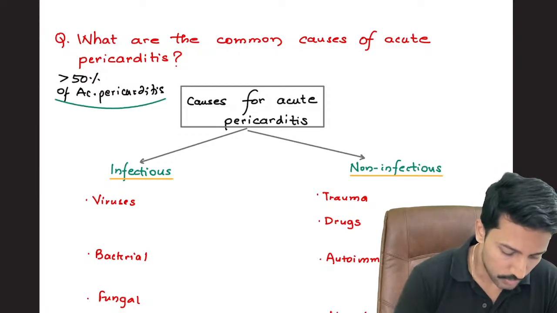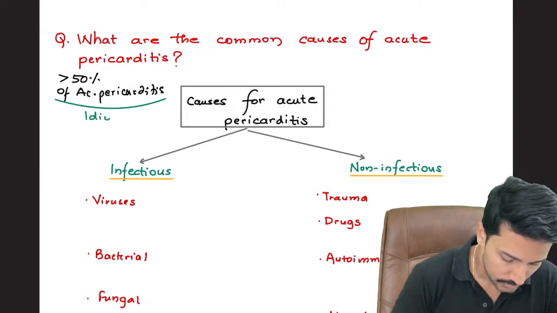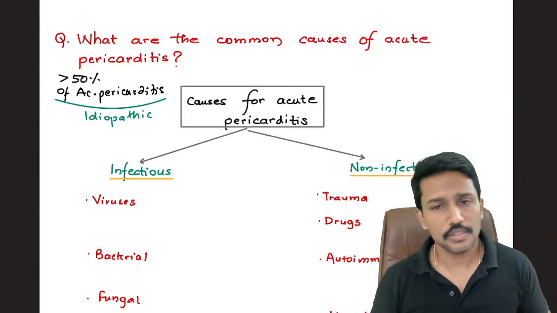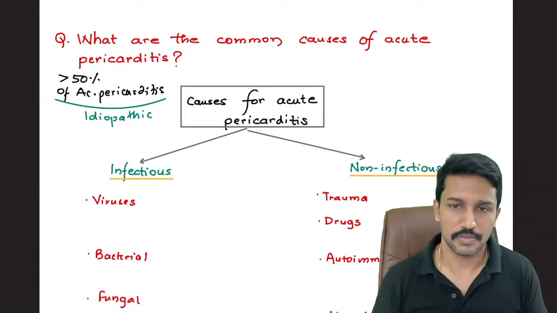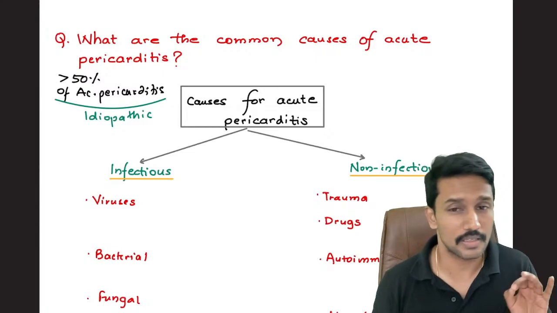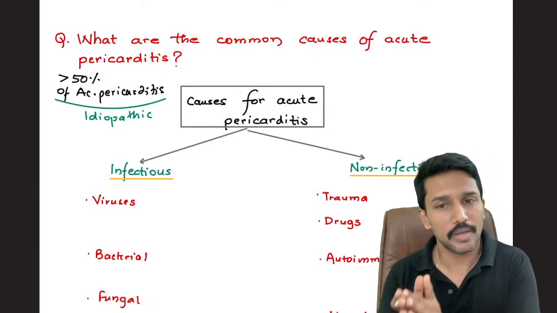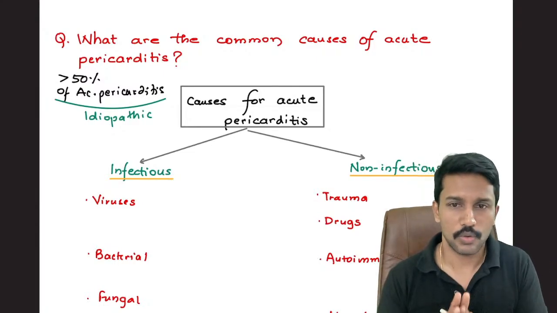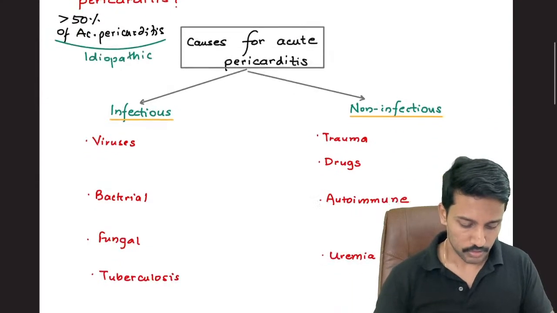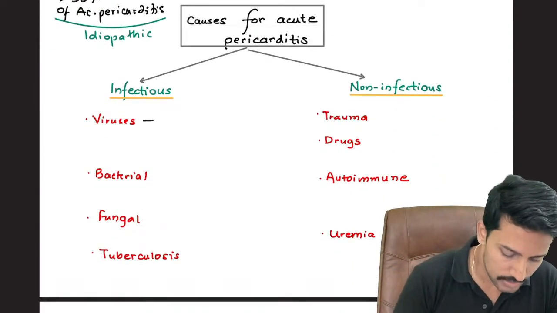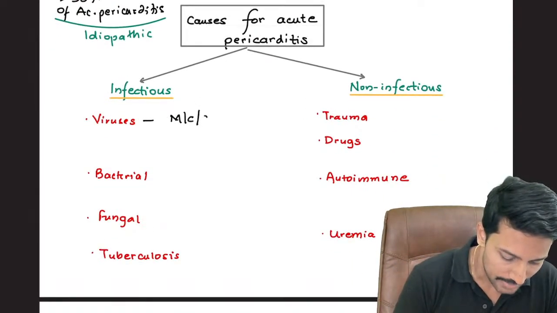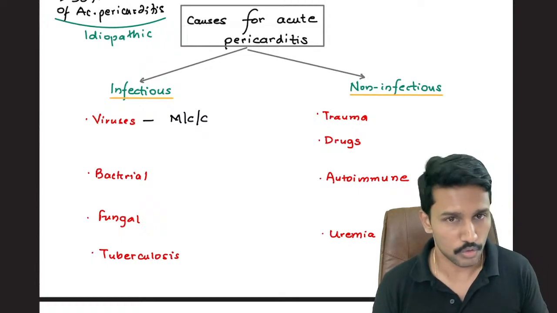So in such cases, what do we call it as? Idiopathic. So if you're seeing 100 patients of acute pericarditis, in more than half of the cases, you will never get to know what was the reason, which infection, which non-infectious condition was responsible. In the remaining half of the cases, we will be able to identify the causes. Okay, so when it comes to infectious, viruses are the most common infectious cause for acute pericarditis.